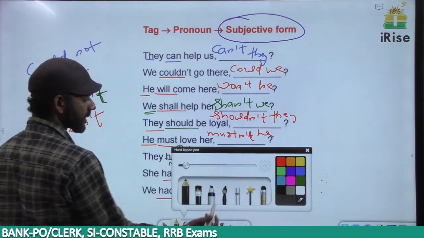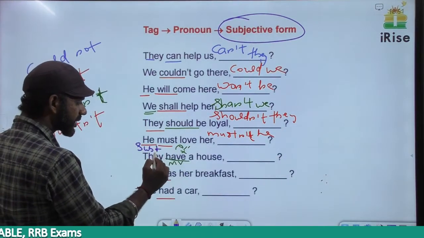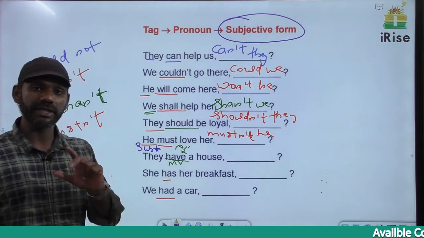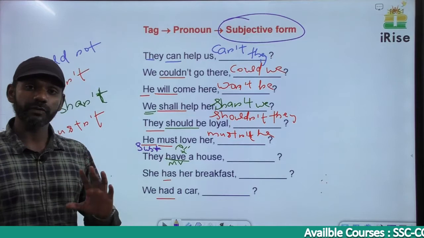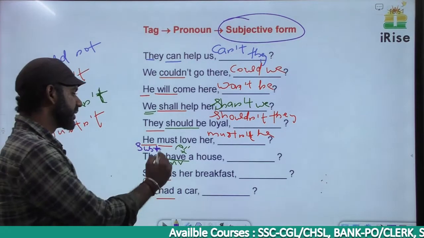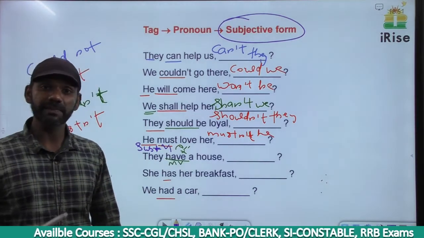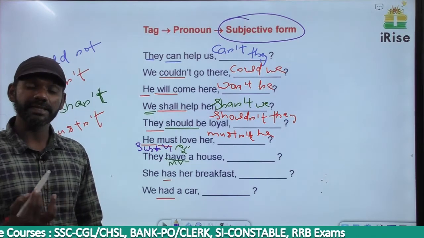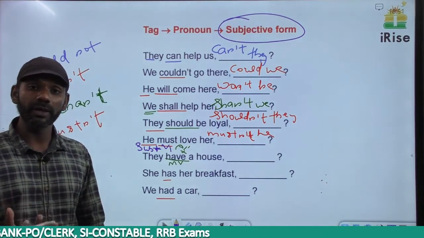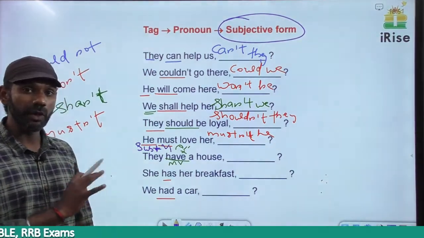They have a house. The subject here is they, plus have is a main verb here. All main verbs have three forms: V1, V2 and V3. Have is V1, had is V2, and V3 is also had. So this sentence is in the order subject plus V1, and subject plus V1 is simple present. So this sentence is in the simple present tense. They have a house means they own a house, they possess a house. That's the meaning. Right? Simple present, no auxiliary verb.